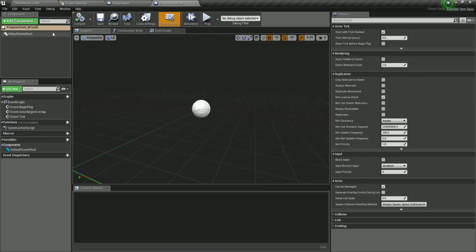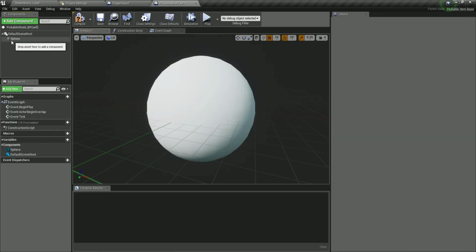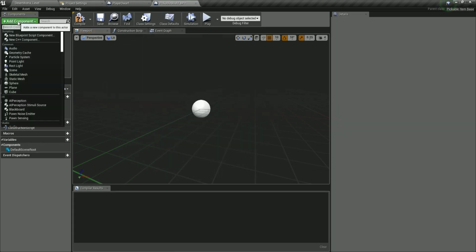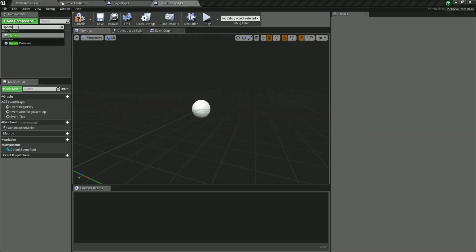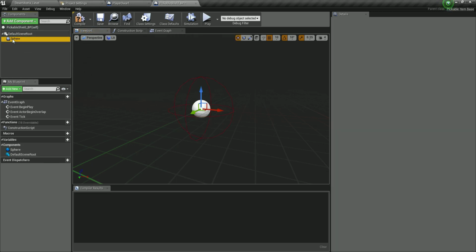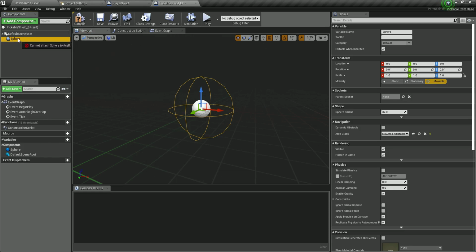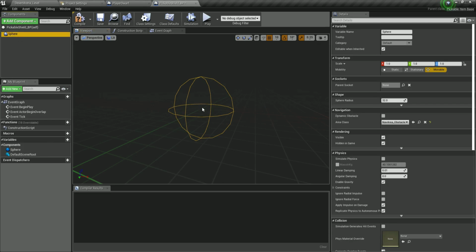So here is our default scene root. What I'm going to do is click on add component and filter for a sphere. And there you go. Actually, it's going to be a sphere collision, not the sphere over here, but the sphere collision. Excuse me for that one. So take the sphere collision and attach it over here. So here is our sphere collision. Now, this is going to be our root component.